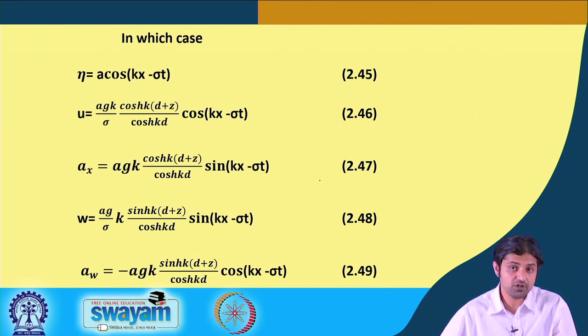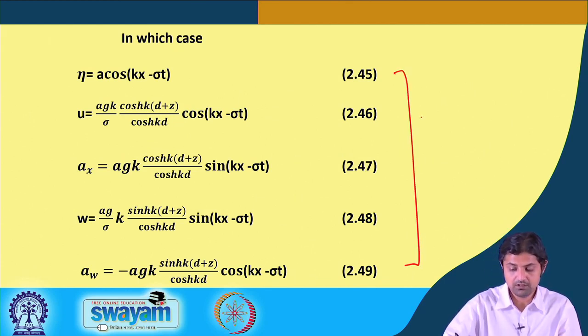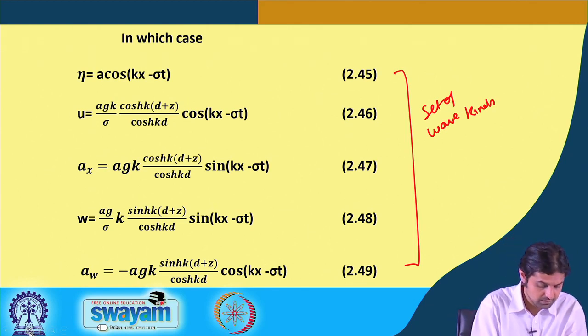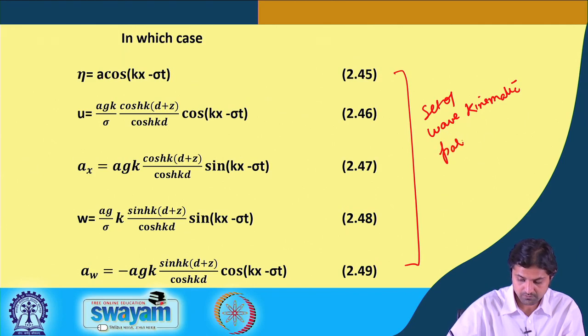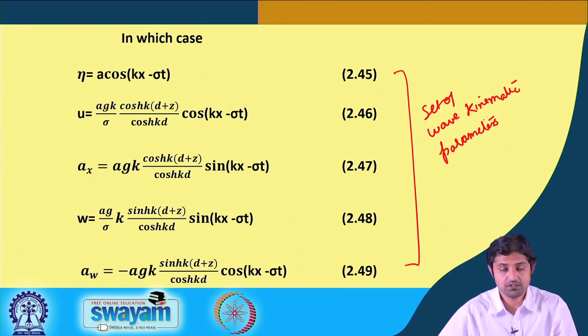So, if we assume a different velocity potential, you remember we had two velocity potentials. We started doing all the calculation with the first velocity potential, but if we started with the second instead of the first, we will obtain this set of wave kinematic parameters. All right.